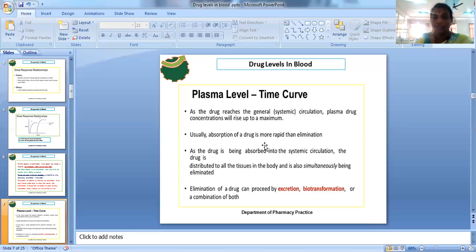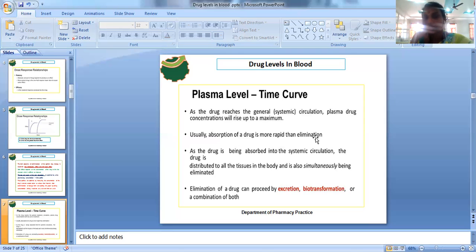Usually absorption is more rapid than elimination. Out of the four parameters, absorption is the one commonly considered more rapid than elimination. As the drug is absorbed into the systemic circulation, absorption takes place first, followed by distribution to all the tissues, where it binds with different body components.